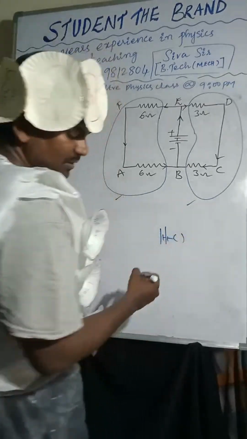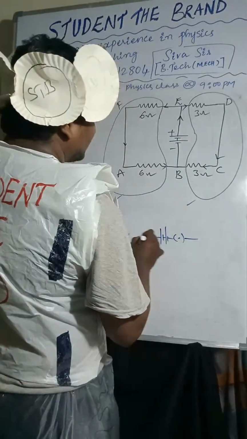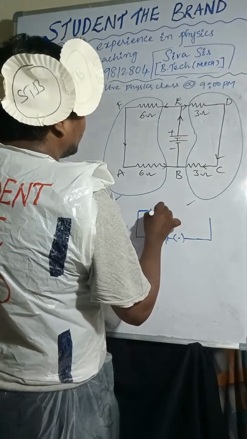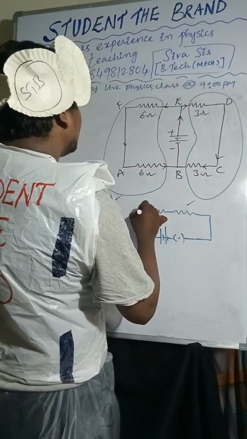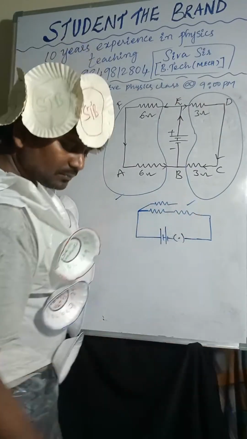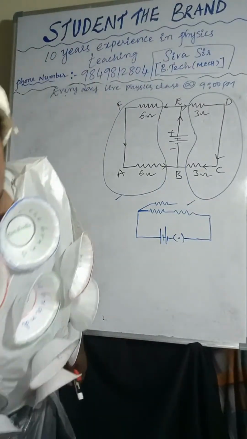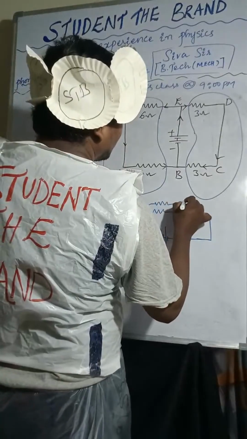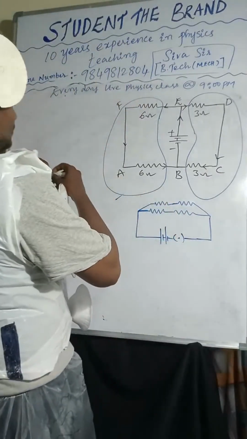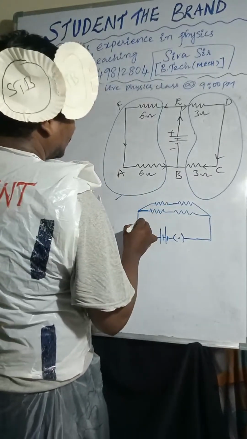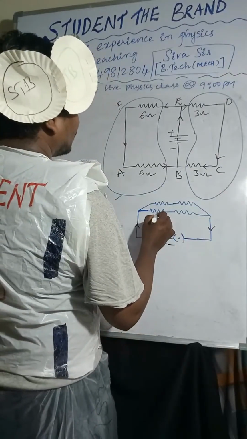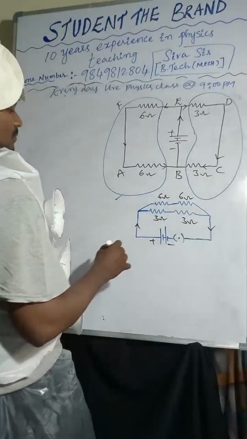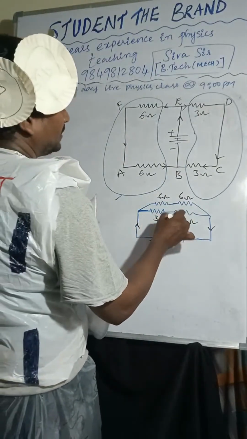So when you are drawing, you can take the reset circuit. Now you can take 3 plus 3, 6, and 6 plus 6, 12.